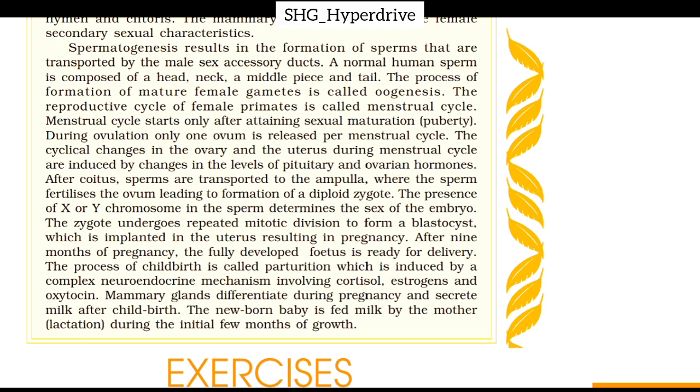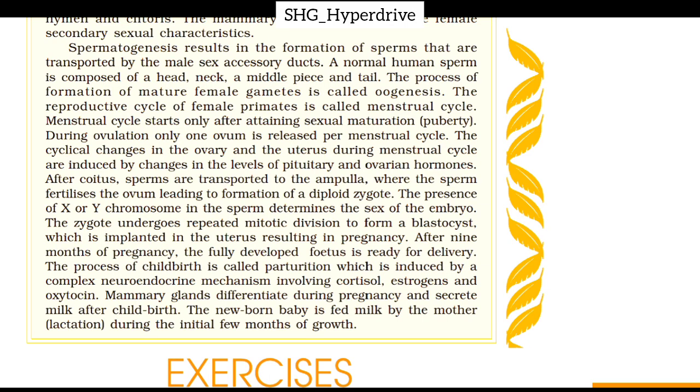After coitus, sperms are transported to the ampulla where the sperm fertilizes the ovum, leading to formation of a diploid zygote. The presence of X or Y chromosomes in the sperm determines the sex of the embryo. The zygote undergoes repeated mitotic division to form a blastocyst, which is implanted in the uterus, resulting in pregnancy. After 9 months of pregnancy, the fully developed fetus is ready for delivery.